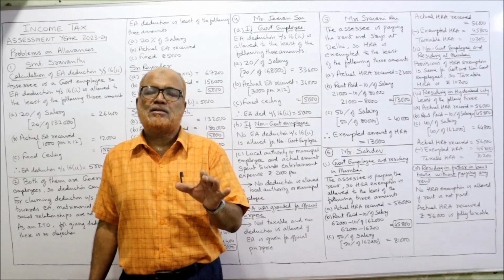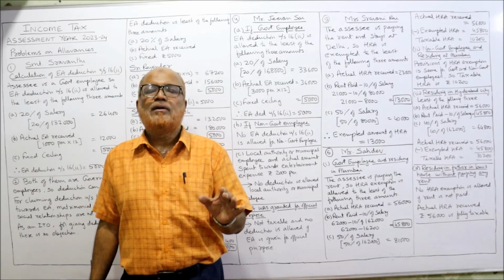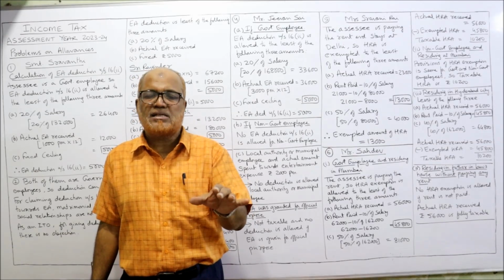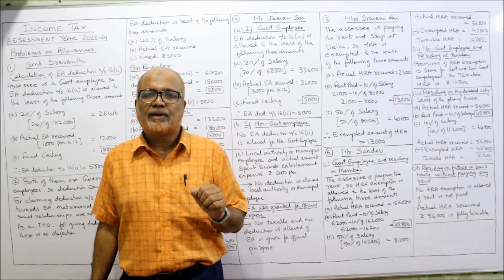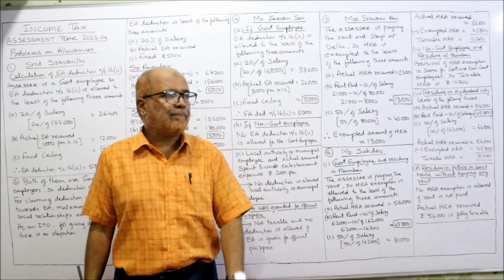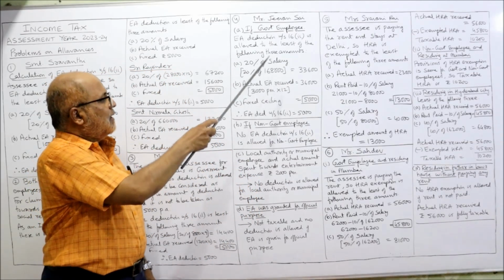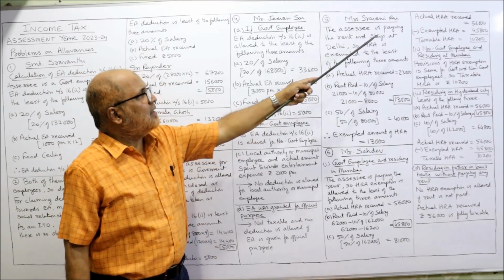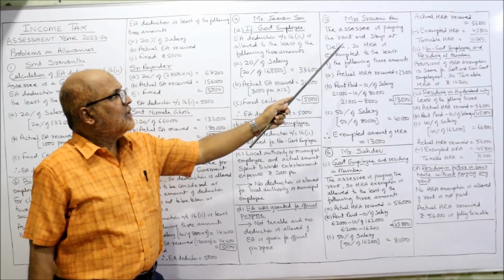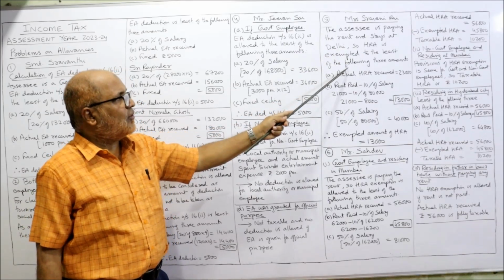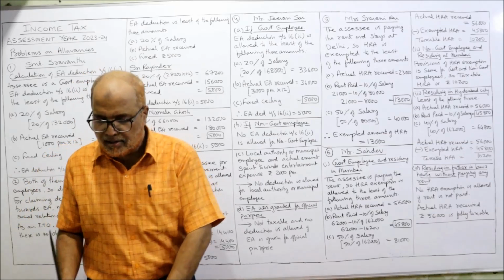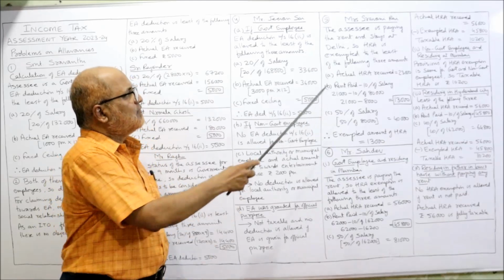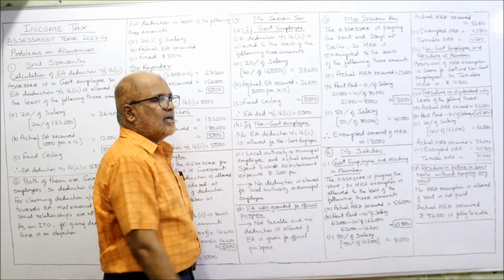First of all, you should write in the solution that HRA exemption will be allowed because the SSC is paying the rent and stays at Delhi. So here, Mrs. Sravani Rai, the SSC is paying the rent and stays at Delhi. So the HRA is exempted to the least of the following 3 amounts. Actual HRA received, it is given in the problem, actual HRA received 23,000. So I have taken actual HRA received 23,000.